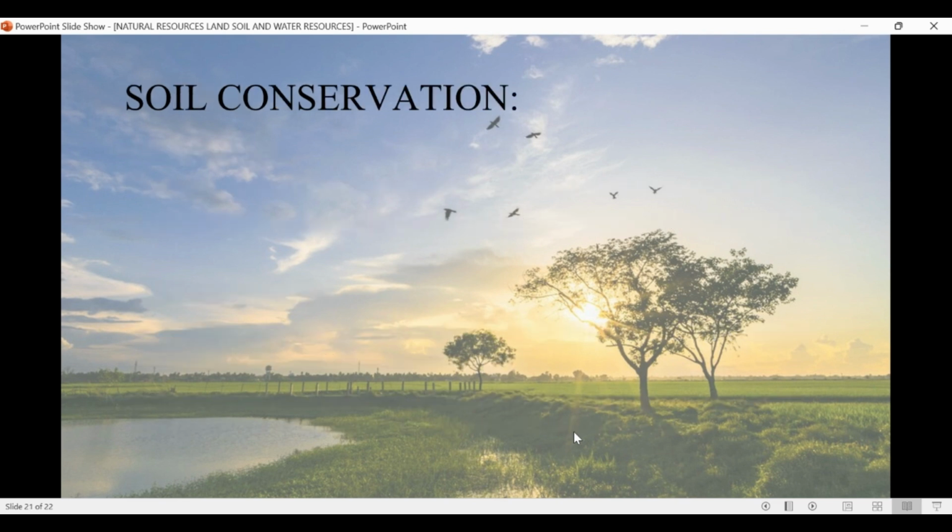Now let us understand how we can conserve soil. Well, the key practices and techniques to conserve soil start with contour farming. What do we understand by contour farming? It is the practice of plowing at right angles, meaning at 90 degrees to the slope, following the contours of the land. It prevents excessive soil loss and reduces runoff by water, meaning it prevents soil erosion, not exhaustion.